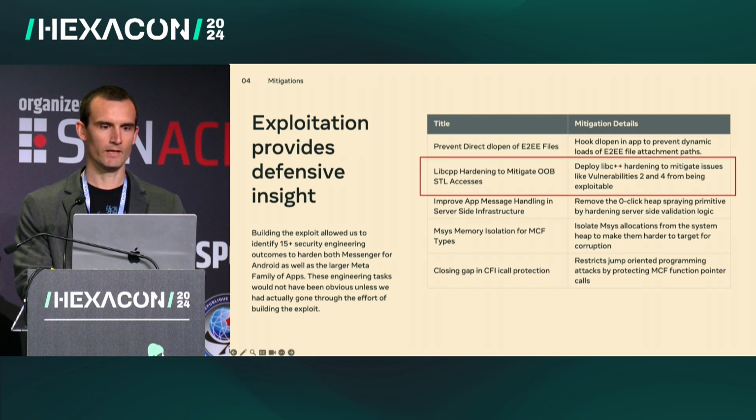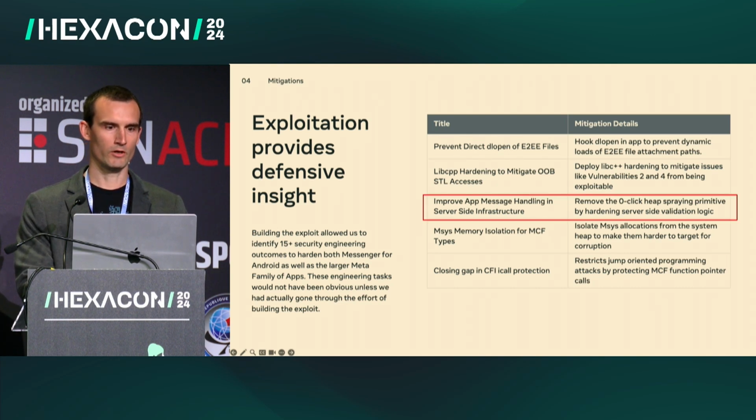Next, we've deployed libc++ hardening mode, the fast version of this. What this mitigation does is it hooks STL container accesses with compiler instrumentation that checks the access to make sure it's within bounds when accessed. So this would actually make vulnerabilities 2 and 4, the out-of-bounds read and the out-of-bounds write, unexploitable.